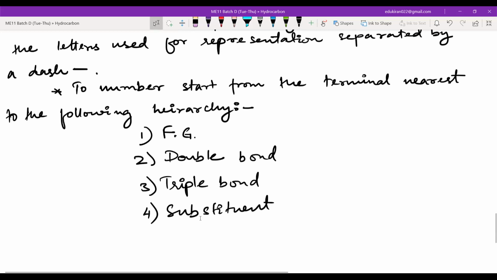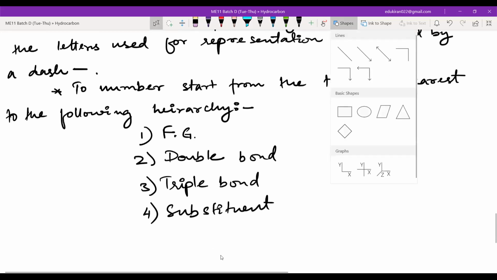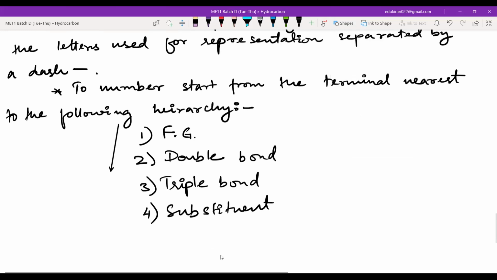Okay, so please write this one. So this is a hierarchy. Again I'm telling, this is a hierarchy. You will start with the functional group, double bond, and if you are getting a tie in double bond, then you will look if there is a triple bond. If no, then you will look at the substituent and so on.